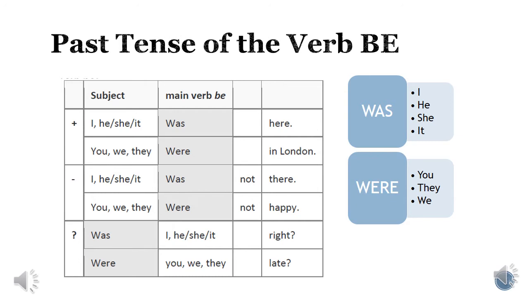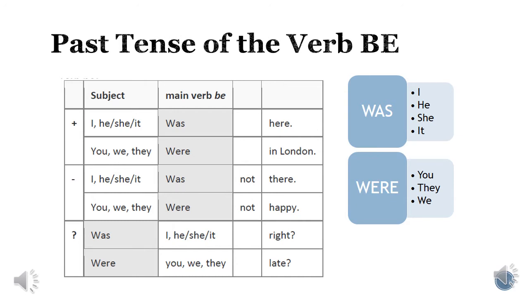In negative sentences, we're gonna use the subject, the verb to be, the not, and the complement. For example, I was not there. Yo no estuve ahí. You were not happy. Usted no estuvo feliz.